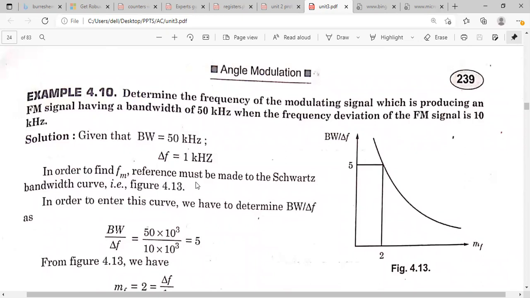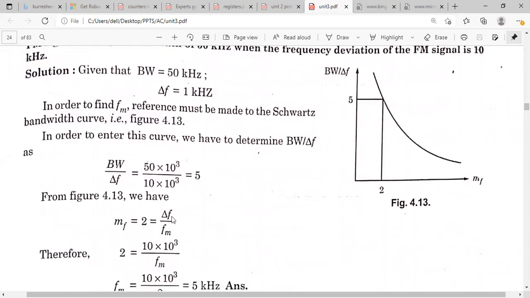So how can you calculate fm? We can relate the modulation index and the frequency of the modulating signal. You have to calculate the frequency of the modulating signal here. fm is equal to delta f by modulation index. From the given data, delta f is the known value, but you have to calculate the modulation index. How can you calculate the modulation index?